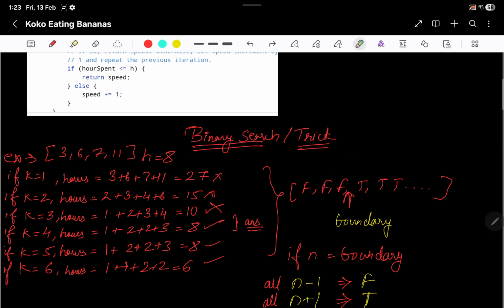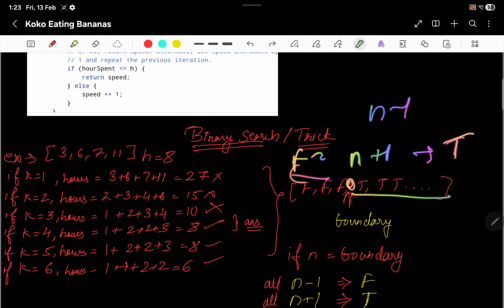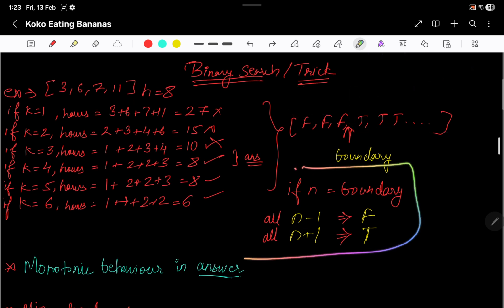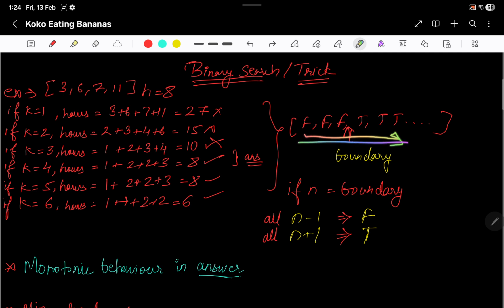So if I say that the boundary is n, then all n plus 1 will result in true, right? And all n minus 1 will result in false, right? So that's what I have written here. If n is the boundary, then all n minus 1 will result in false, and all n plus 1 will result in true. So can you say that this behavior is a monotonic behavior?